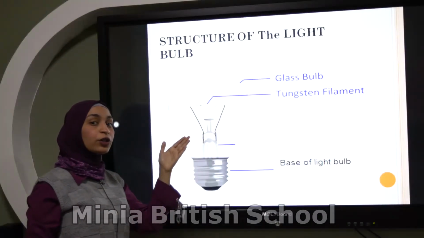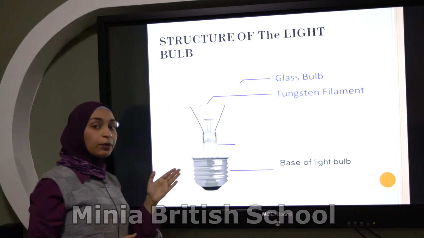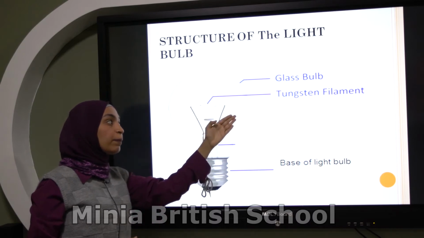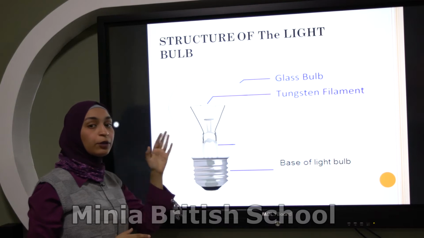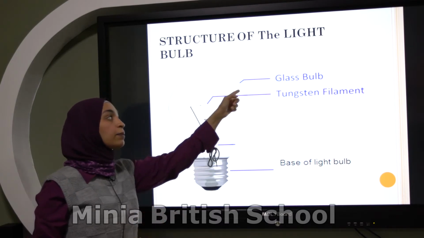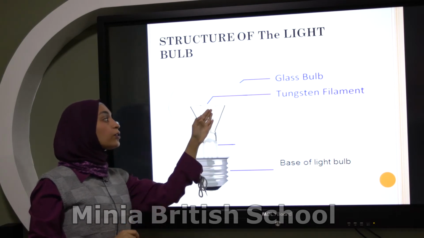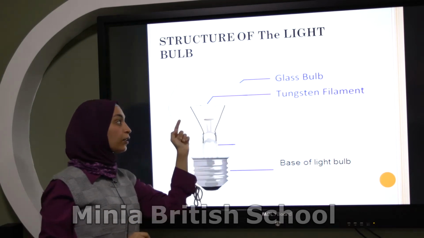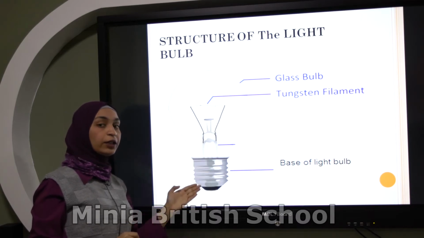Then the structure of the light bulb. The light bulb consists of three main parts. How many parts do we have inside the light bulb? Three. The glass bulb that surrounds it, the tungsten filament, this wire, and the base of the light bulb.